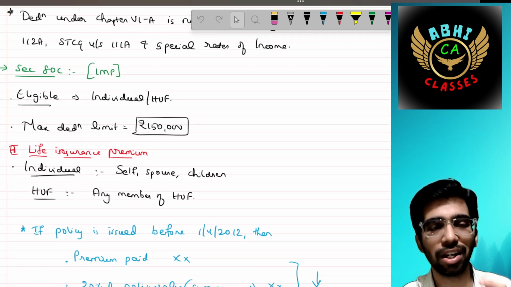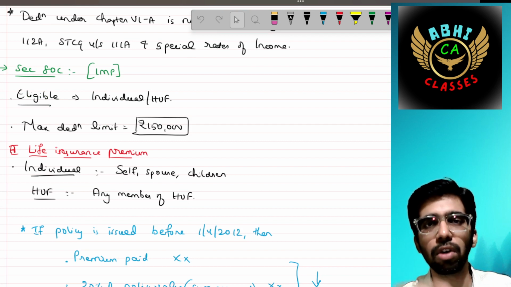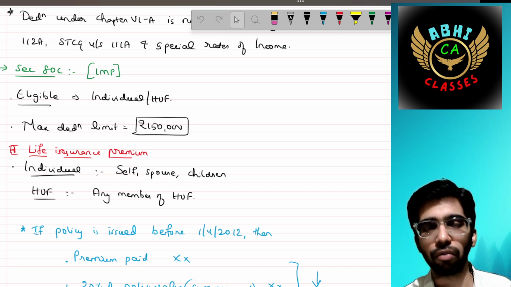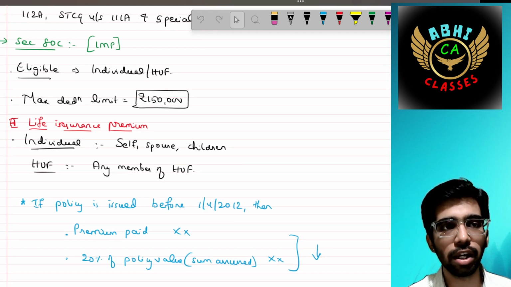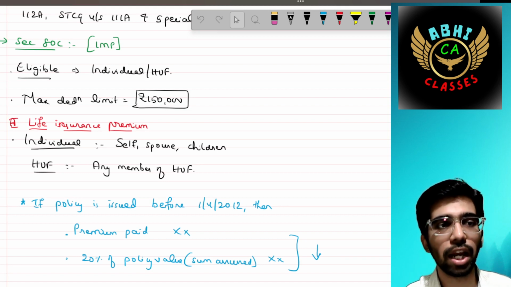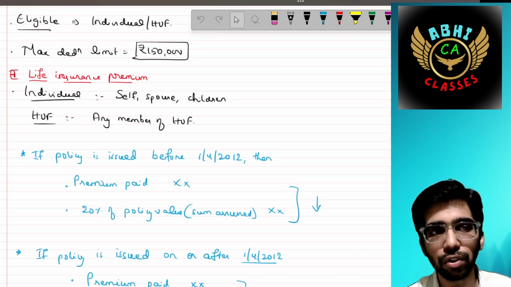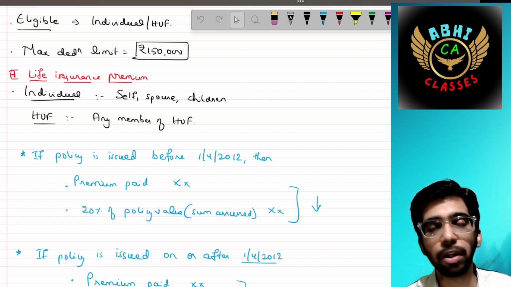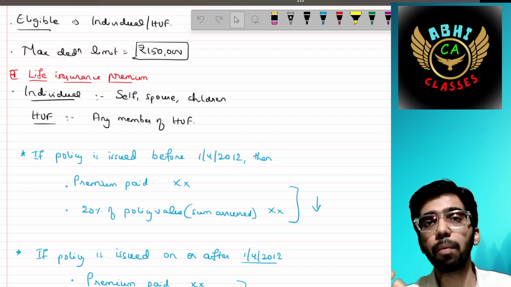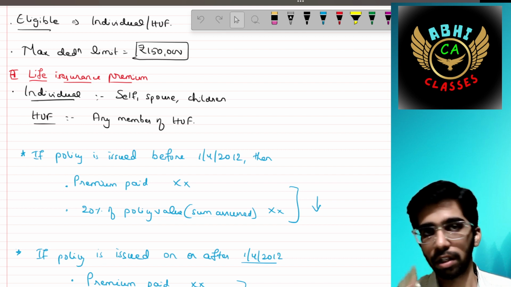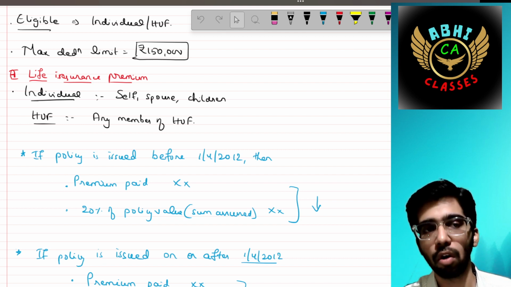The first section is Section 80C, which is very important for your examination. It applies to an eligible individual or any member of a HUF, and the maximum deduction is 1,50,000. The first item is life insurance premium. If you are an individual, you can claim a deduction for the premium paid for yourself, your spouse and your children. Parents are not covered under this section. That is very important. For a HUF, it is any member of the HUF.